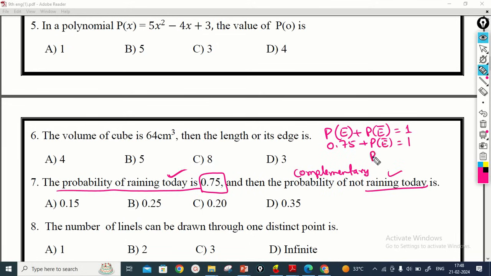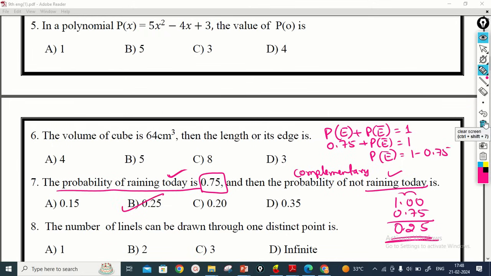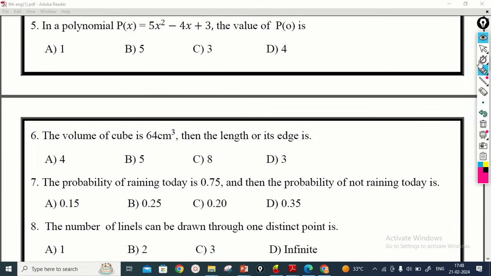You have to transfer this 0.75 to the right hand side, that means 1 minus 0.75. We have to subtract like this: 1.00 minus 0.75. You take the carry here, 10 minus 5 is 5, 9 minus 7 is 2, that gives 0.25. So you get the answer B as the option answer. Next we move on to the next question.